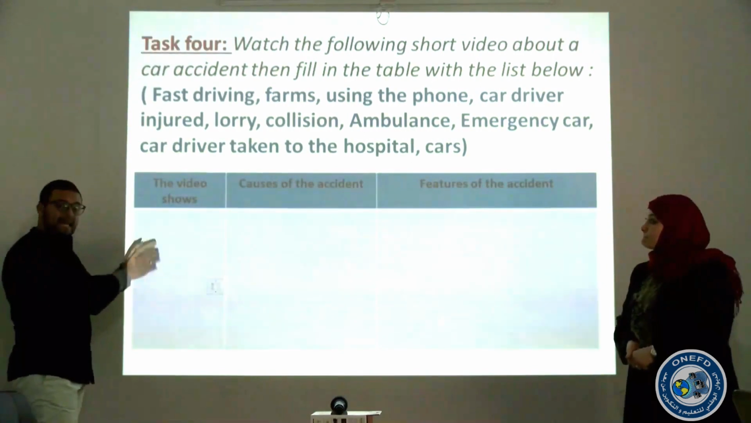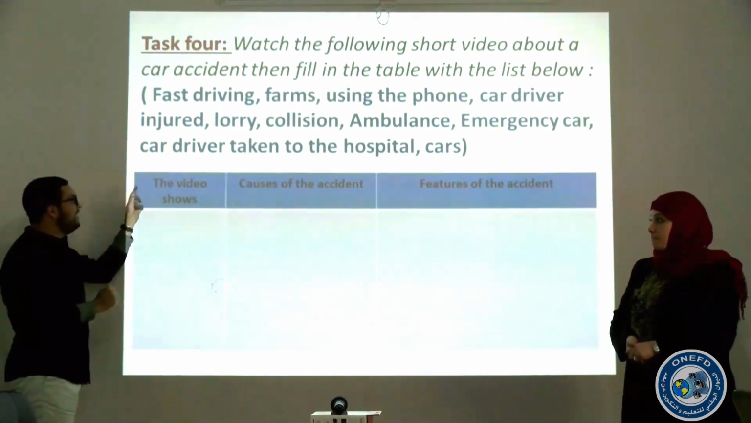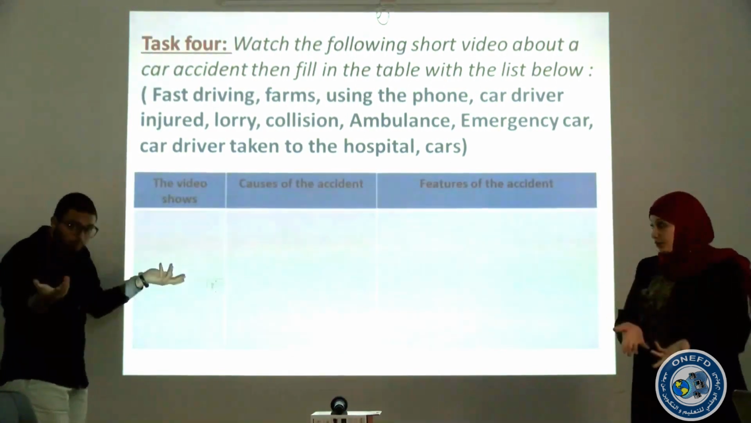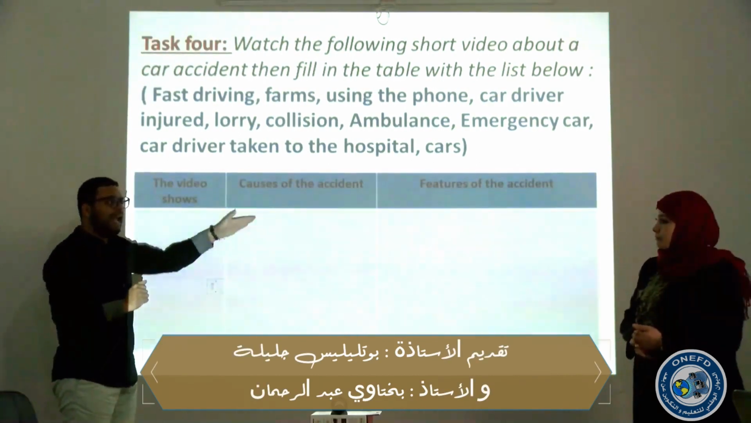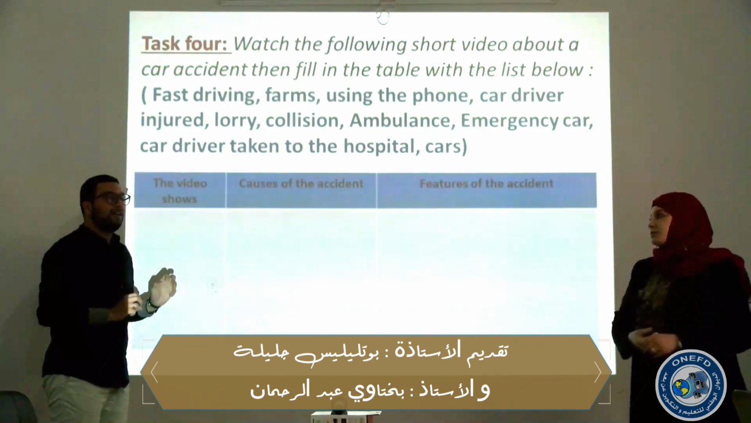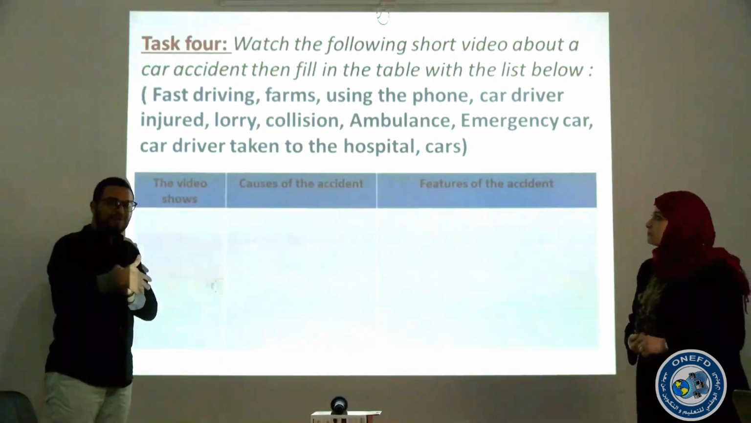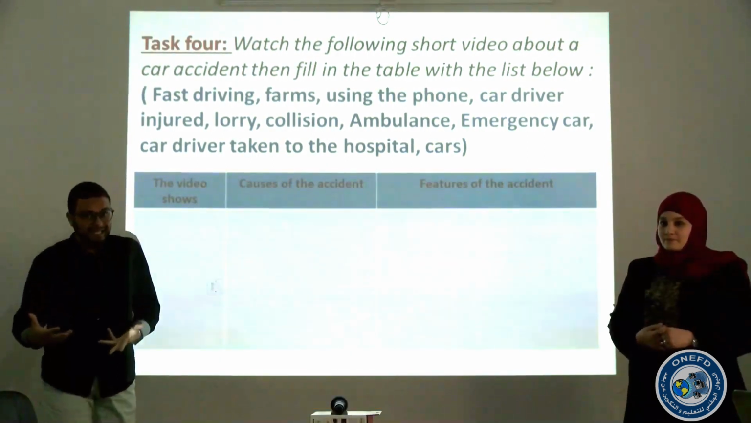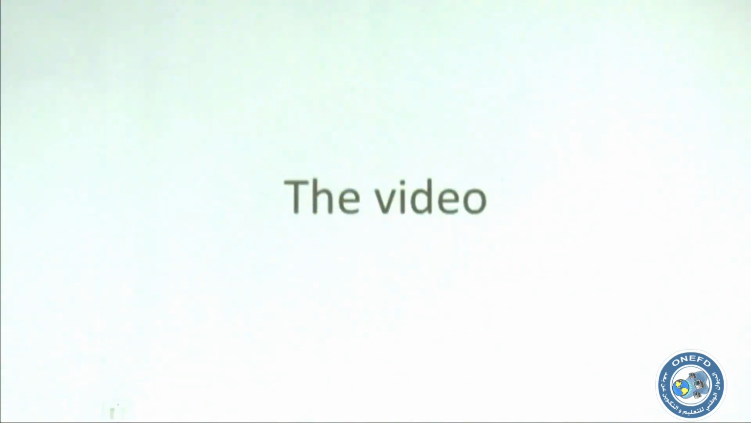So in the table we have 3 columns. We have the video shows, what? Causes of the accident, what happened? Features of the accident, how was it? Very good. So let's watch the video together and then we see the keys. So let's go for it.